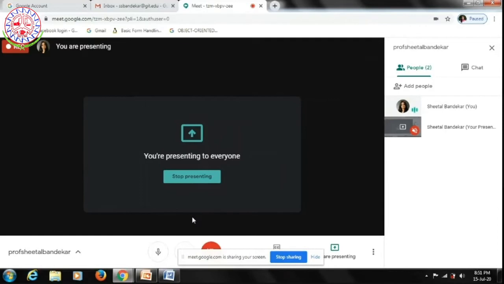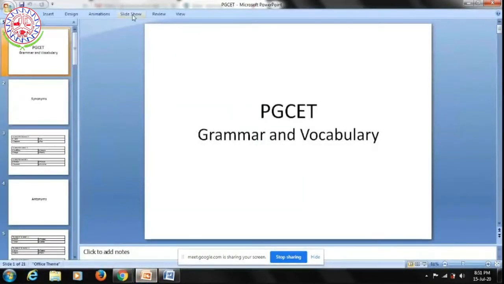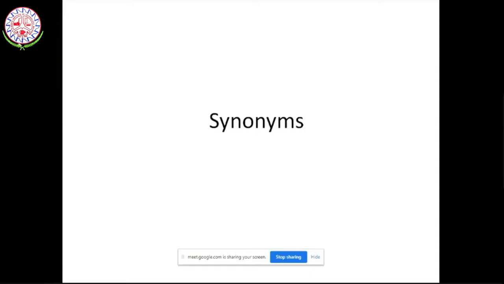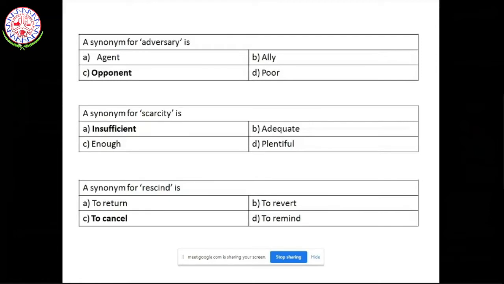So without wasting much time, I will start with the presentation about the English grammar and vocabulary question paper pattern that you would be getting for the PGCET examination. Let me start with the type of questions that you would be getting for synonyms. Synonyms are words in English which have similar meaning. So in your PGCET, there would be questions on synonyms wherein you will be given a particular word, for example, a synonym for adversary is.